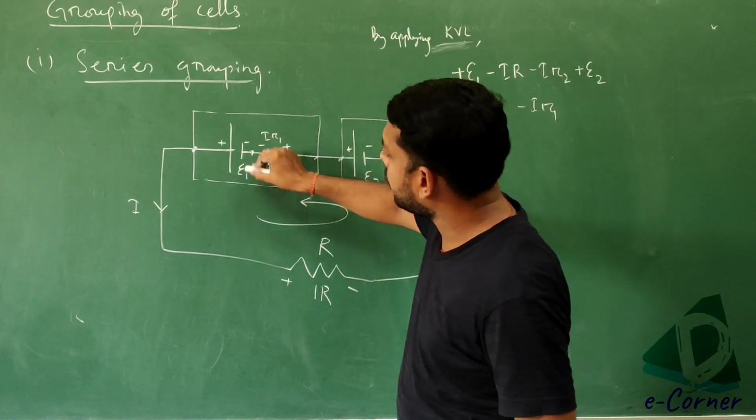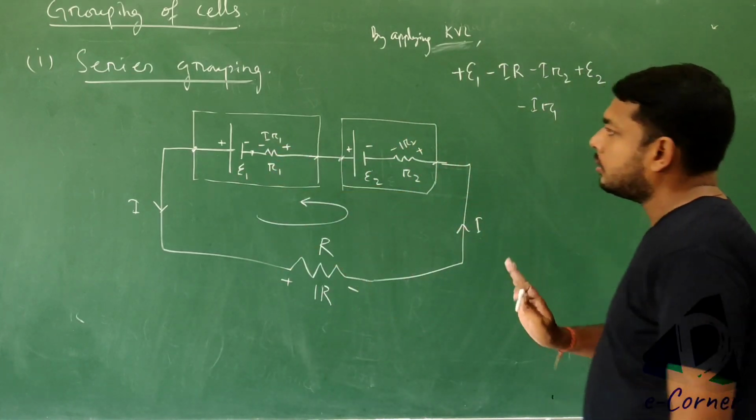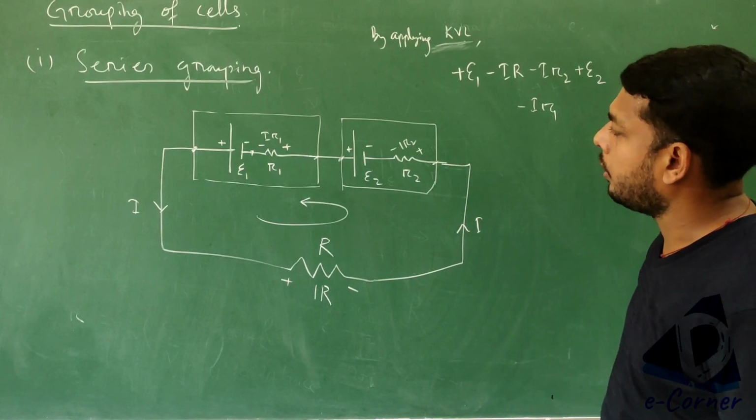Okay, we started from here, so this one is the finishing point.